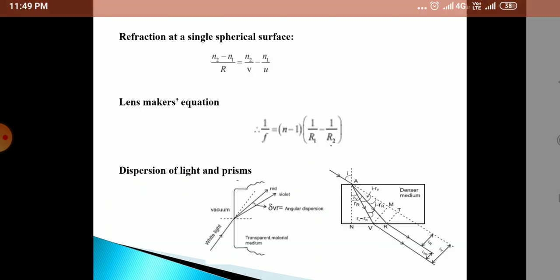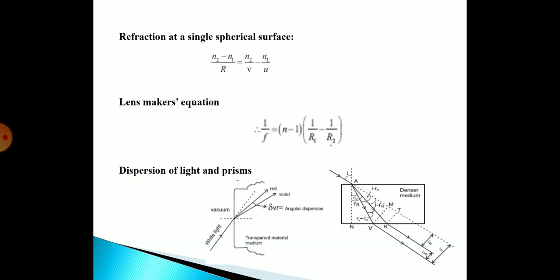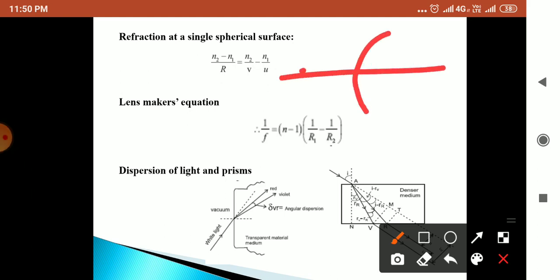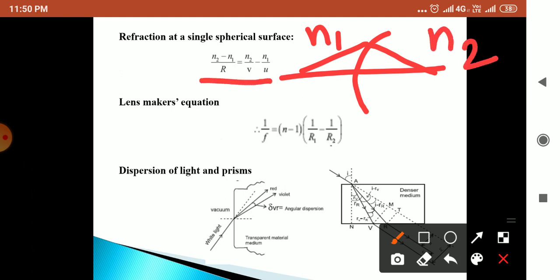Moving further, now turn towards refraction at a single spherical surface. Refraction at a single spherical surface gives a relation between the refractive indices. That is, when there is a single spherical surface, it will give refraction of light, and there will be two media, medium 1 and medium 2. From that, this will be the object distance u, and this will be the image distance v.